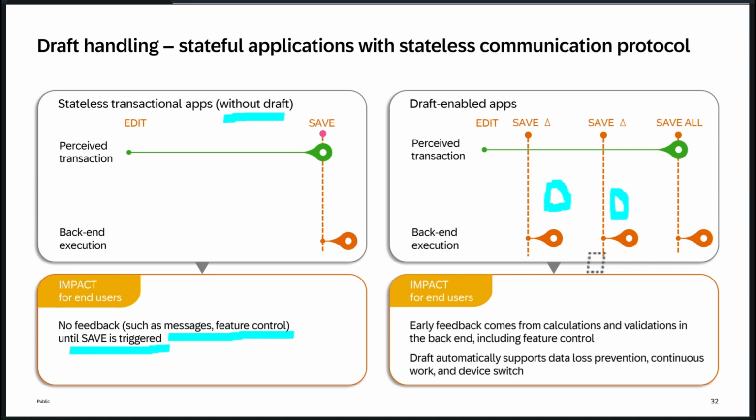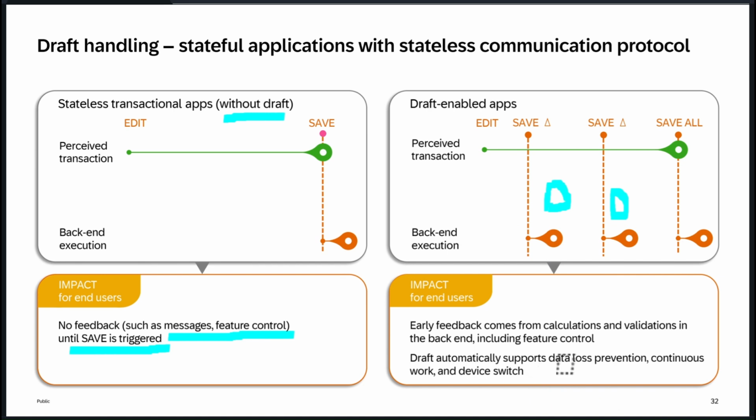So what are the benefits? You get immediate feedback. Whenever we trigger a save, even for a draft instance, your determinations and validations get triggered. So if you enter a wrong input, it provides a result back to you immediately. You don't need to wait until clicking the save button, because every time the backend call is triggered, all these determinations and validations logics get executed and the feedback is sent immediately to the UI.